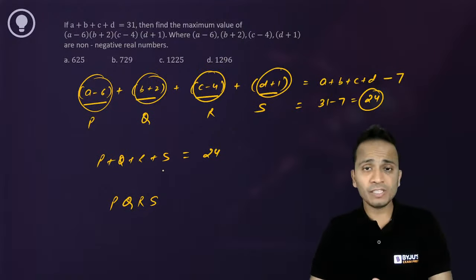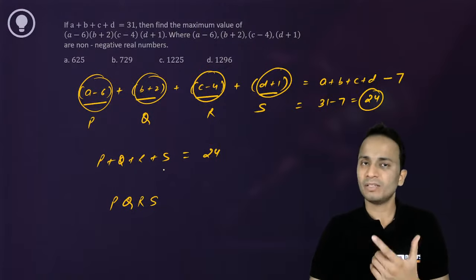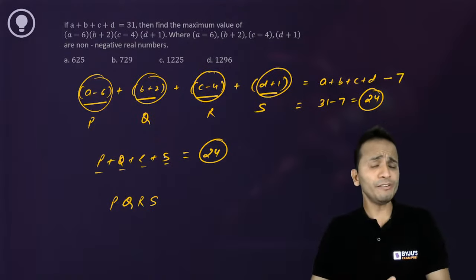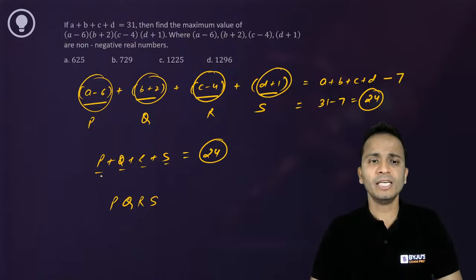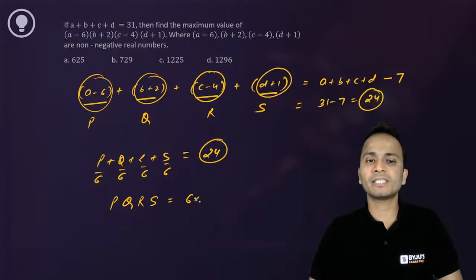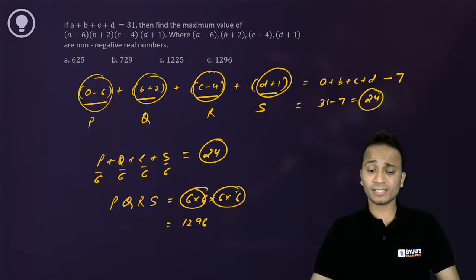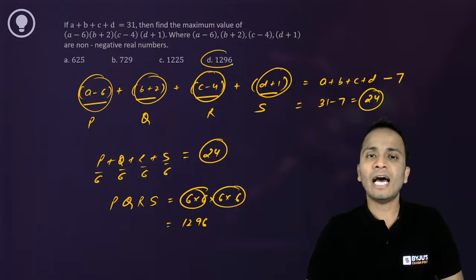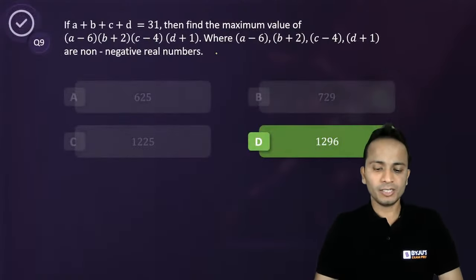So if for a given sum we have to maximize the product, then we will divide this sum equally among these four. So 24, if divided equally among four numbers, will give you 6, 6, 6 and 6. The product of these numbers will be 6 into 6 into 6 into 6. You can easily calculate this product. It will be 1296. The square of 36 should be memorized. It is 1296, and the correct answer should be option D.